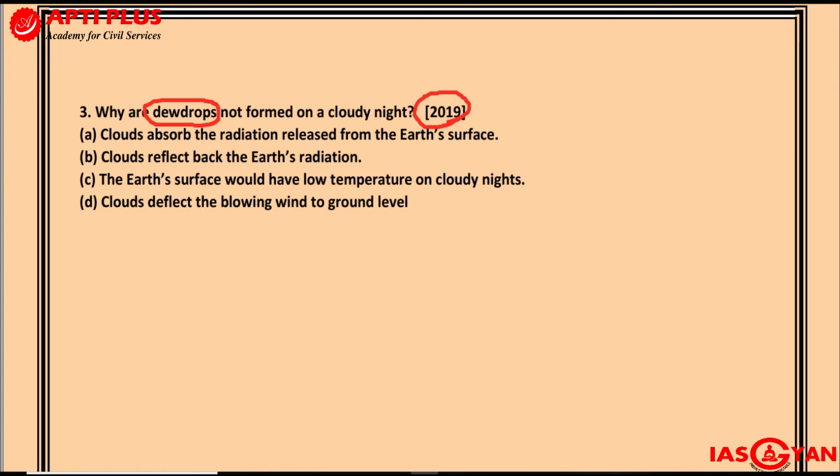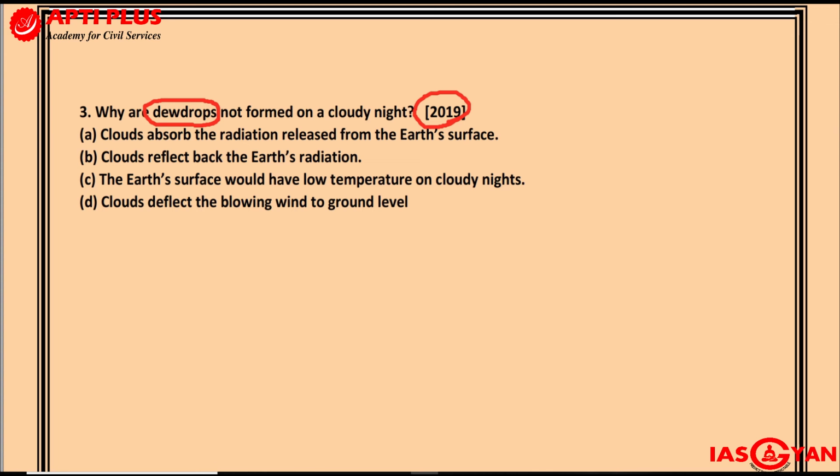If the temperature of an area goes below the dew point, water will change into water droplets, or precipitate as water droplets. And if you have a surface or an object whose temperature is cold enough to go below the dew point, water will condense on that surface in the form of water droplets, which we call dew. So there are certain conditions necessary for dew to form. One of them is that the night should be cold enough. It should be a cool, long night.